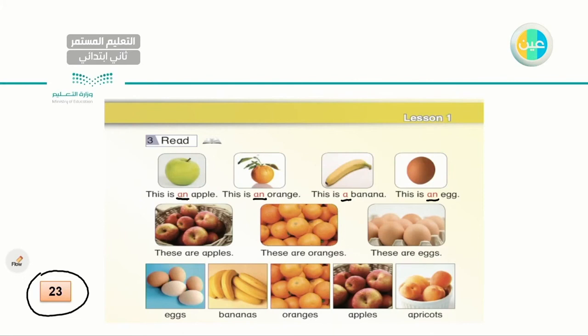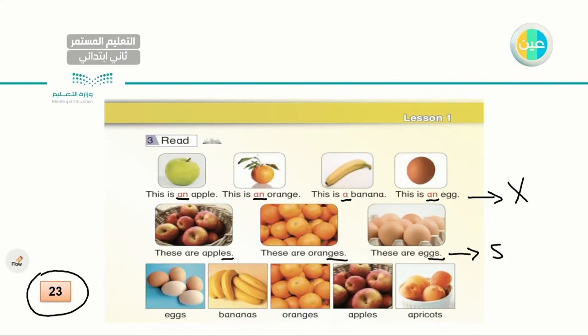These are oranges. Here I have S for plural. Here also I have S for the plural. These are eggs. So as you can see, I have an S here. But here, I don't have S because I just have one egg.